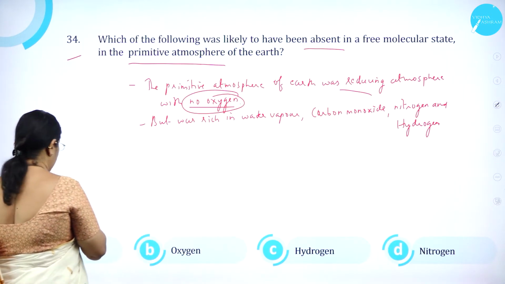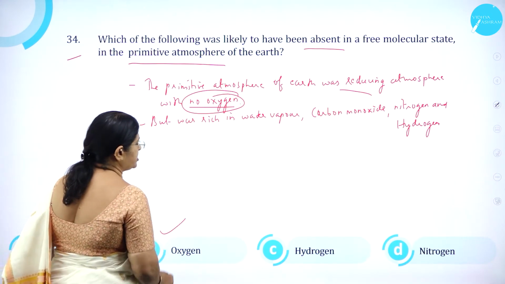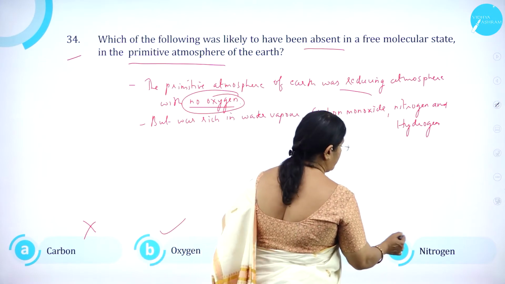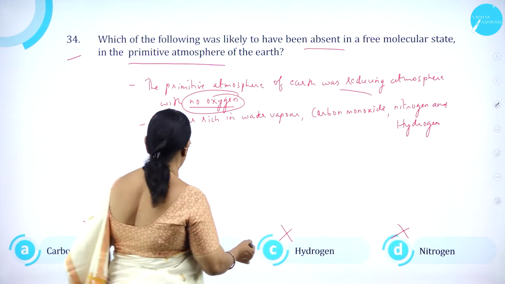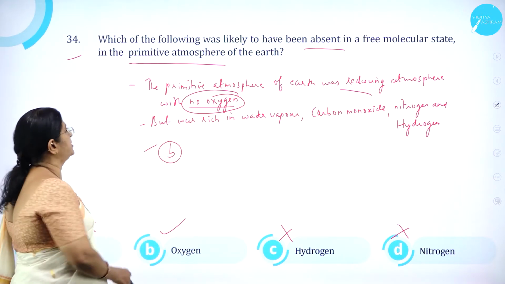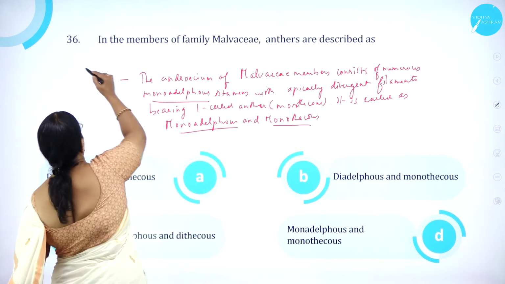So option A, carbon, is wrong. Option B, oxygen, with no oxygen, is correct. Option C, hydrogen, is wrong. Option D, nitrogen, is wrong. So option B, oxygen, is the correct answer. Moving on to question number 36.